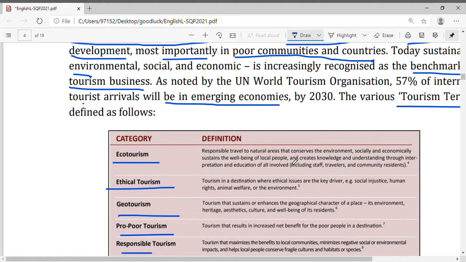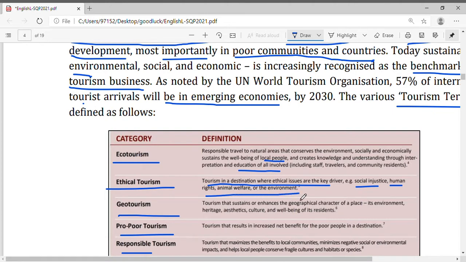Responsible travel to natural areas that conserve environment, socially and economically sustains the well-being of local people, creates knowledge and understanding through interpretation and education of all involved. So it is responsible travel to a natural area. Ethical tourism, in a destination where ethical issues are the key driver. Social injustice, human rights, animal welfare, or the environment.